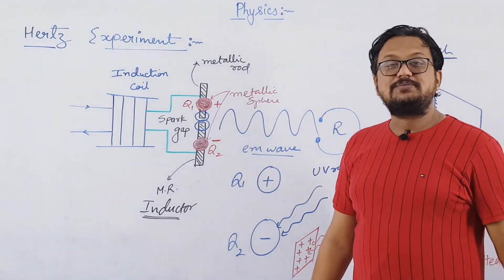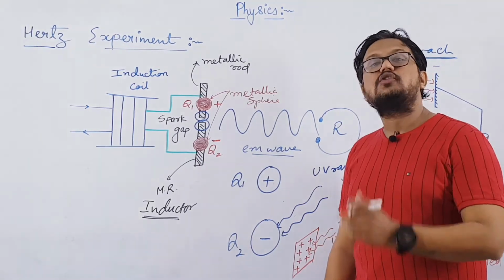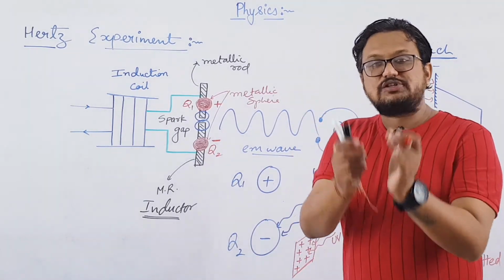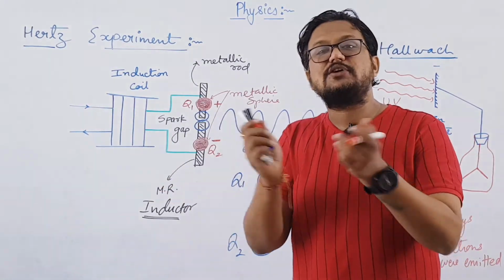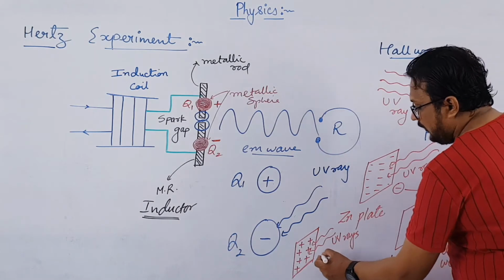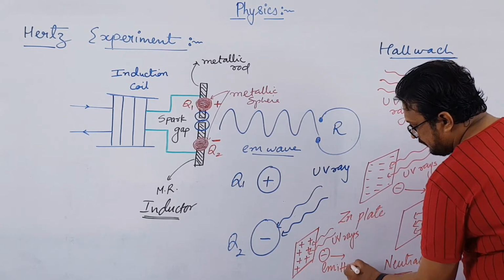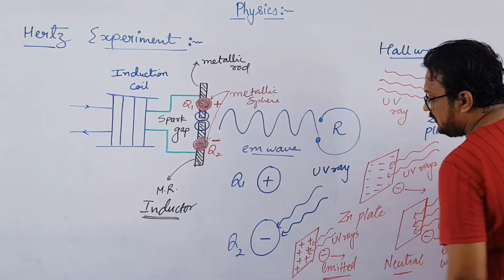That means again electrons are emitted from it. If something is positively charged and it became more positive, it means you have removed some negative charge from it, right? So here also the final conclusion was that electrons are emitted from it.